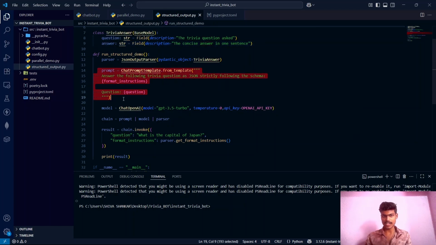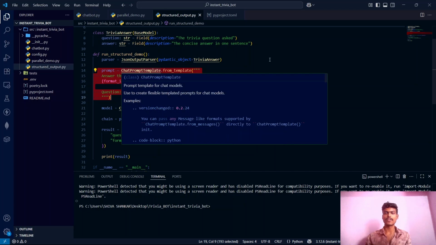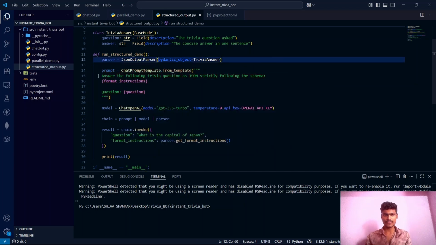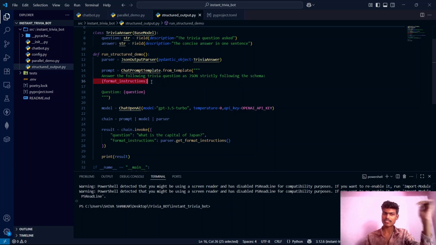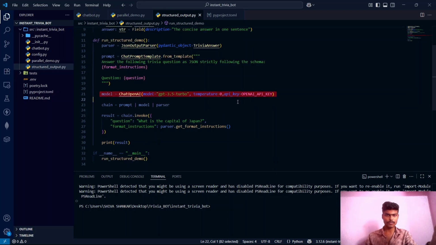And we have also created a prompt template using the chat prompt template. And if you observe, we are also passing the format instructions, guys. That means in what format the output of the LLM should be, we are specifying using the format instructions. And as usual, we are passing the question also. And this is the model definition, nothing new here. And this is the chain, and this is the result.